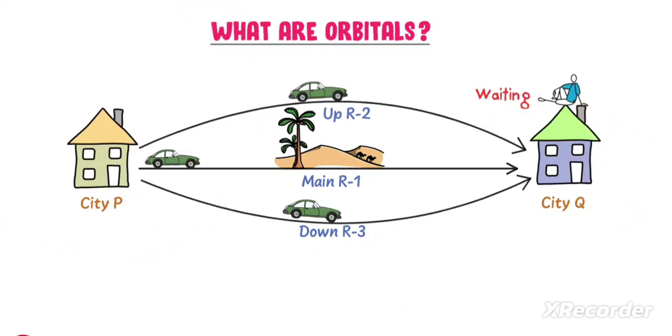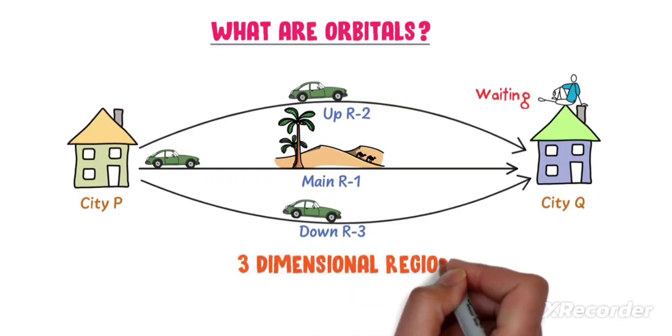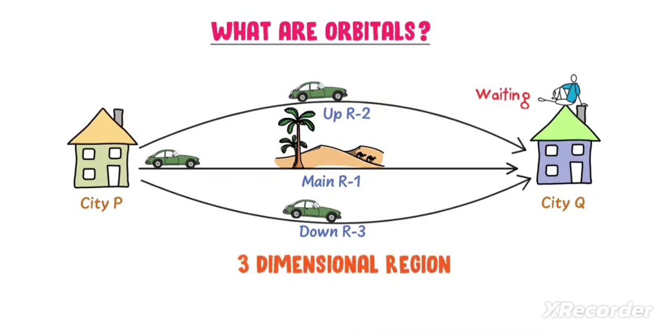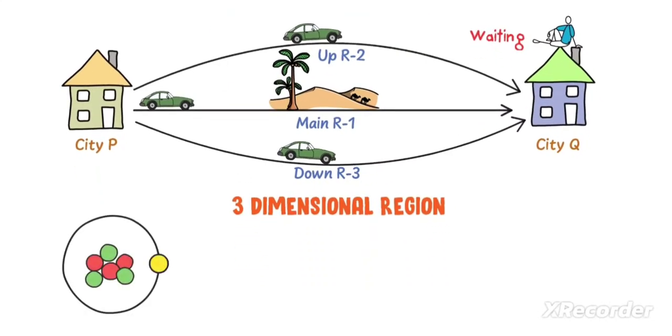But you are 100% sure that there are three roads on which the car will travel from CTP to CTQ. Secondly, we say that Road 1, Road 2 and Road 3 are the three-dimensional region where the car is traveling from CTP to CTQ.